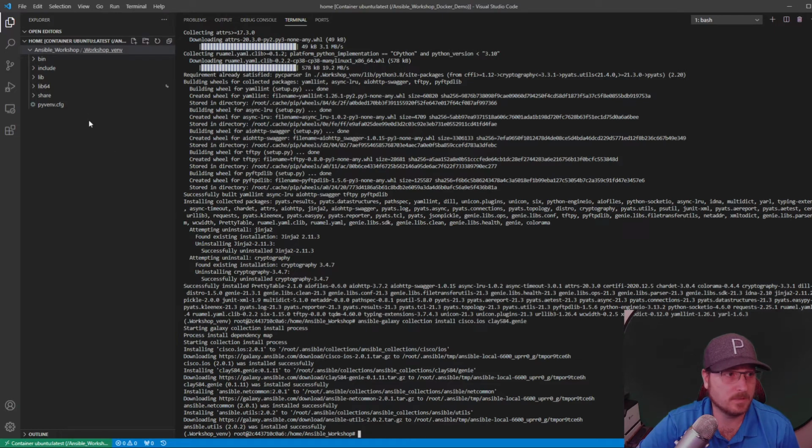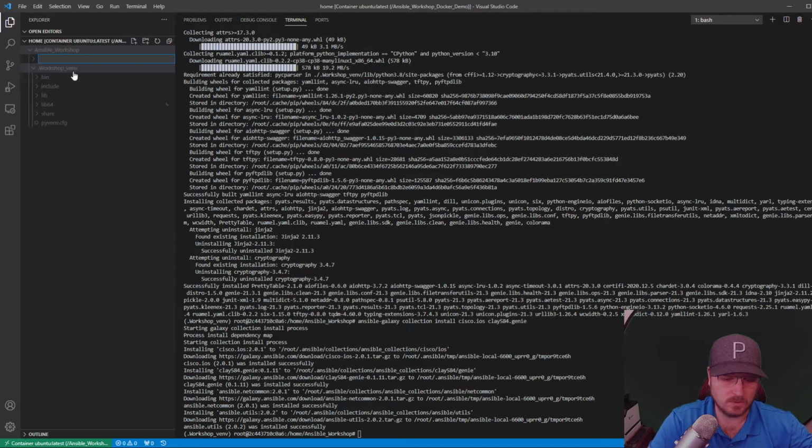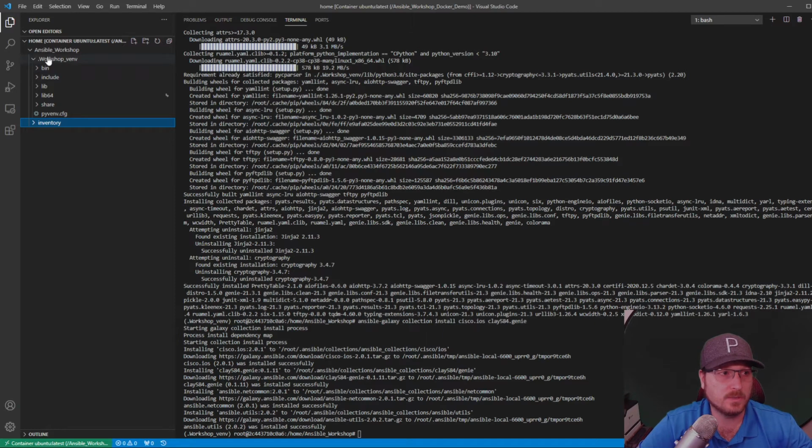So get this pulled up here. You'll notice in VS Code that this is sort of stacked. This venv is a subfolder inside of our Ansible workshop. So we'll want to click on the actual Ansible workshop on the left there to create the new folder so that it's nested correctly. And as we talked about, we're going to call this folder inventory. You'll notice once we do that, it moves everything down below in a nested fashion under there. It's just something VS Code does. After you get a second folder in there, it'll show the nesting correctly. That can be confusing, especially if you're new to it.